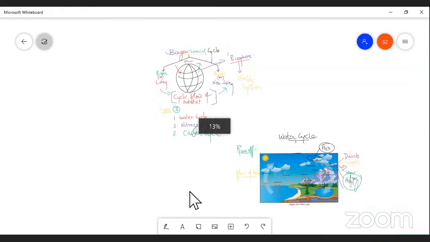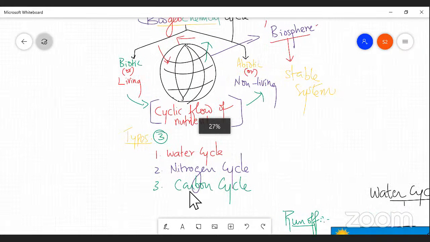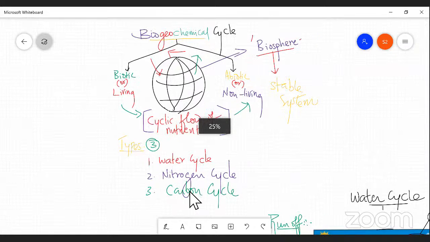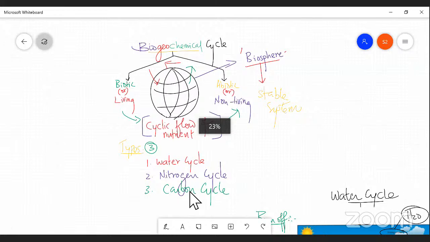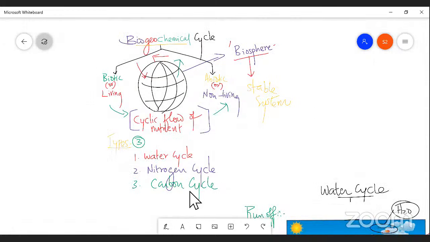I repeat once again, biogeochemical cycle. That is the first topic, right? It is a dynamic process. Biogeochemical cycle is nothing but a cyclic flow of nutrients from one system to another system, I mean, from biotic to abiotic factors. That is called a biogeochemical cycle.